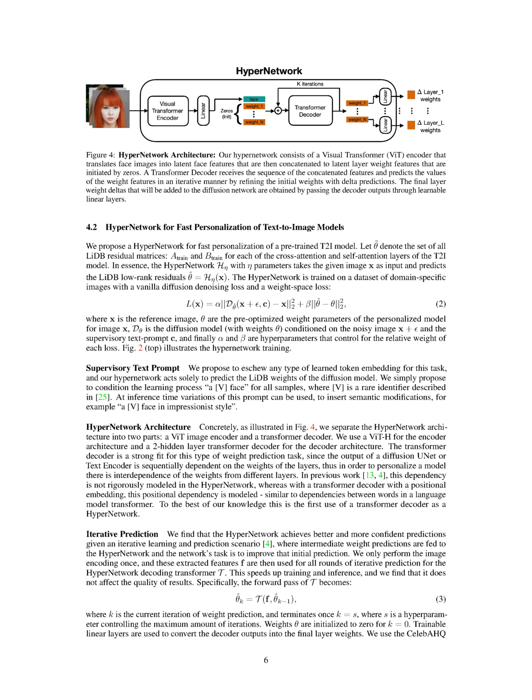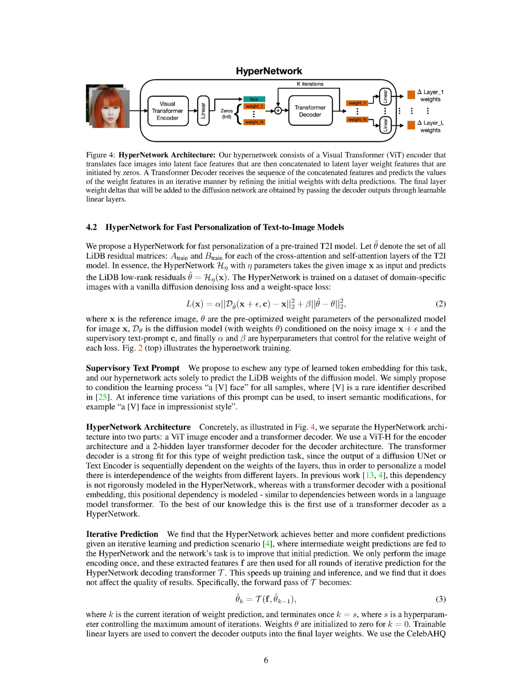We're also proposing a new approach to the supervisory text prompt. Instead of using a learned token embedding, we're suggesting that the HyperNetwork should only predict the LIDB weights of the diffusion model. The learning process is conditioned on a phrase like "a [V] face", where V is a unique identifier. At the time of inference, this prompt can be modified to include semantic changes, such as "a [V] face in impressionist style." The architecture of the HyperNetwork is divided into two parts: a ViT image encoder and a transformer decoder.